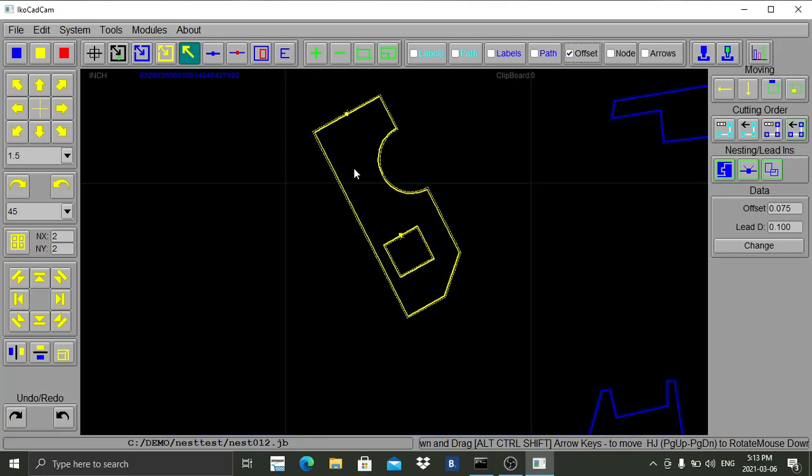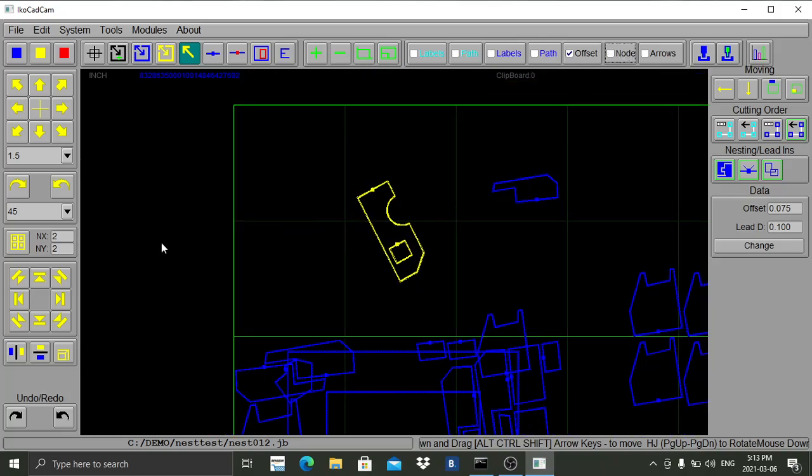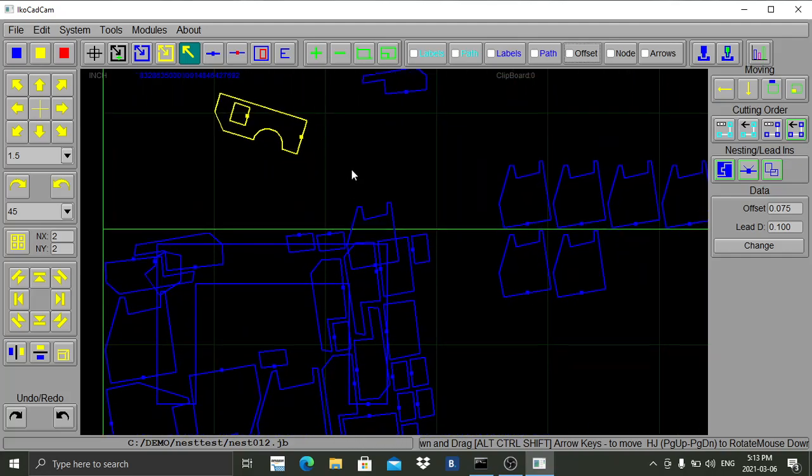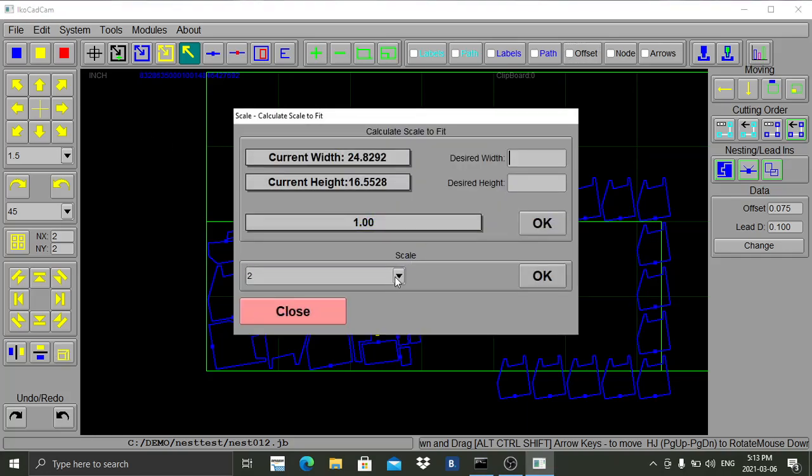On the top right, I can see things to modify my view. I can show my offset. However, that's quite mathematically intensive. I can show all the nodes. I'll calculate a scale factor for this and make it a little bit smaller.